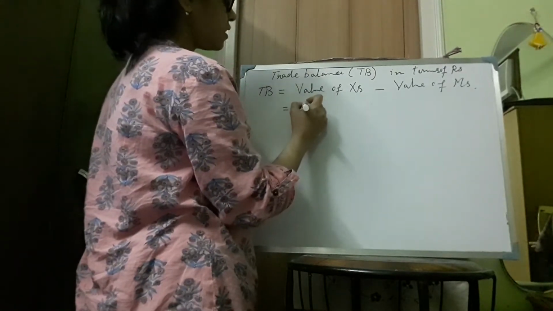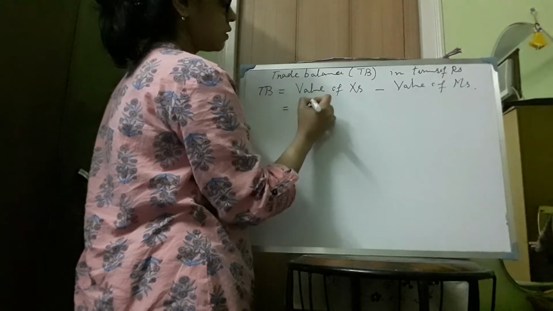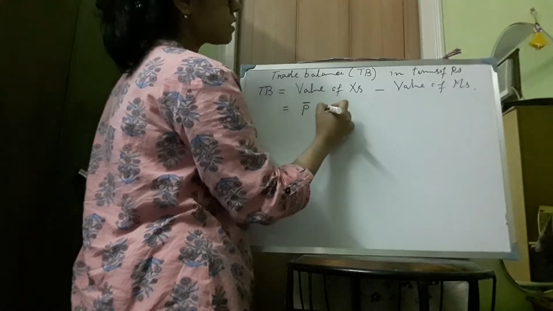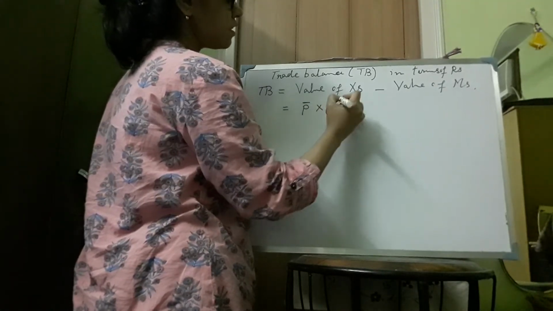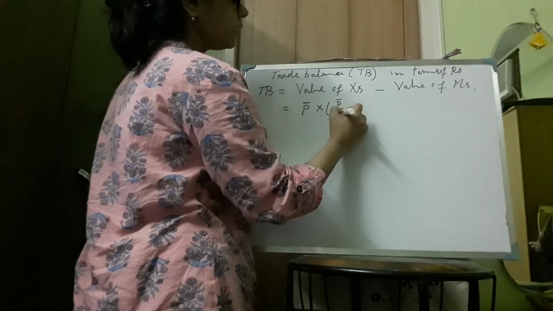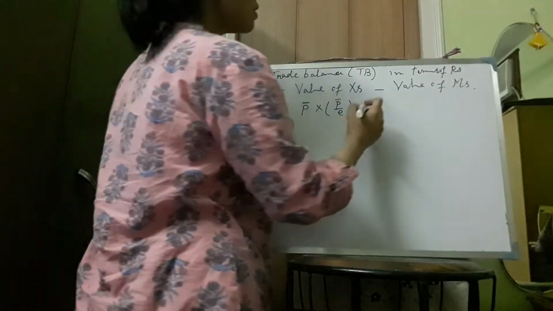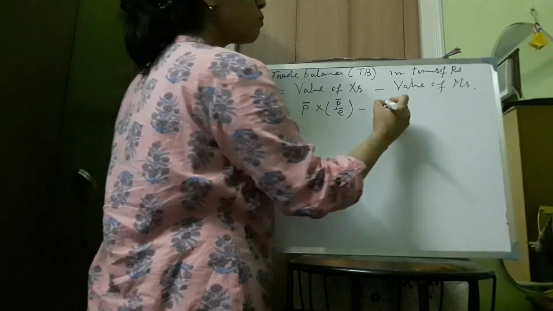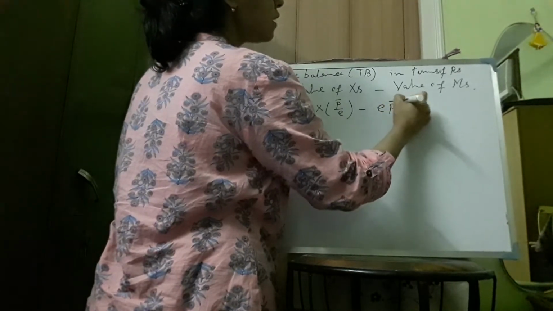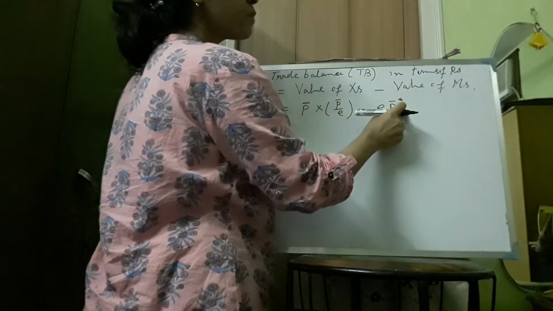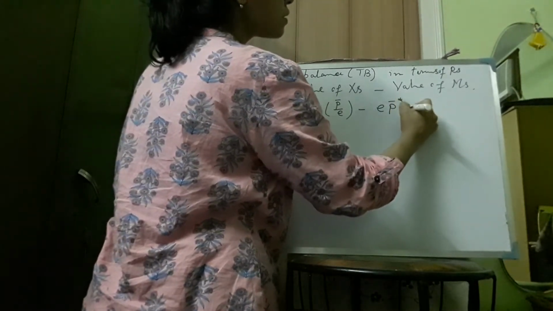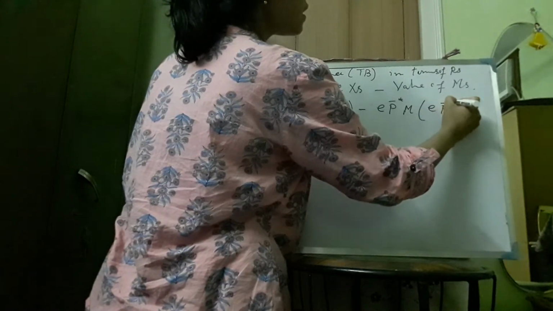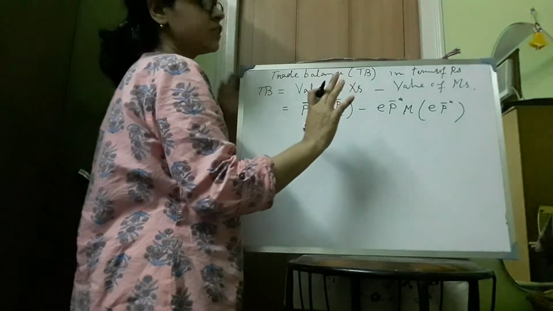Now in terms of home currency, what is the total value of export? This is P bar times X bar, and we know that export demand is a function of P bar by E. Then minus the total value of imports. What is the price of imports expressed in home currency? This is E P bar star, times the total amount of import. Import is a function of E P bar star, and also a function of Y, but here we are not considering the factor Y.